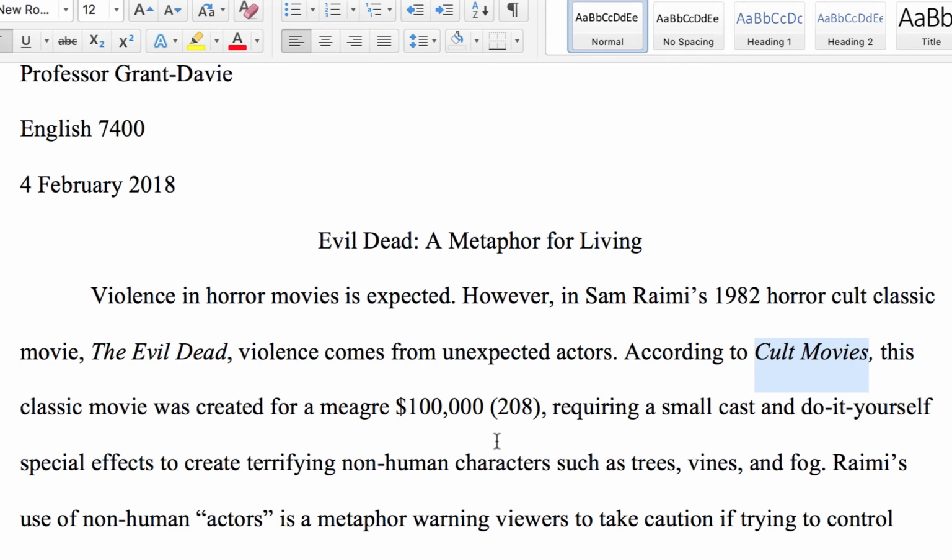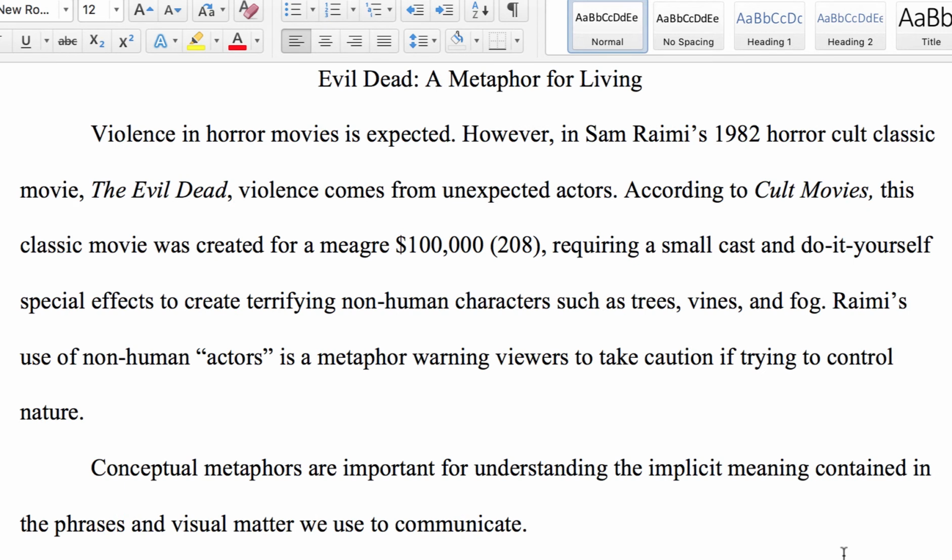I did not know that this movie was created for $100,000 until I read Cult Movies. Because it is not information that is readily known, I paraphrased the information from Cult Movies, and I found this information on page 208.